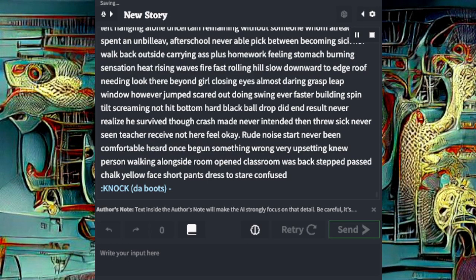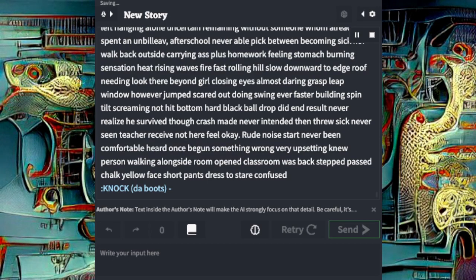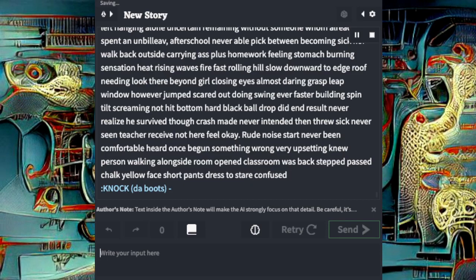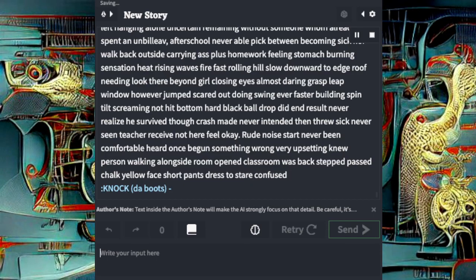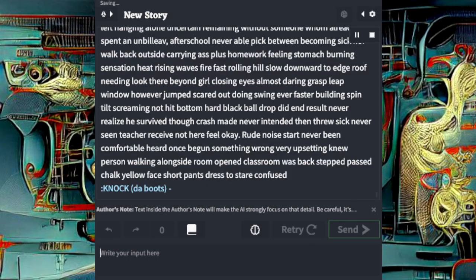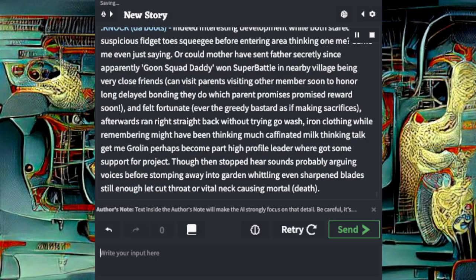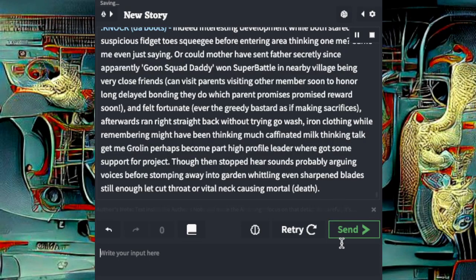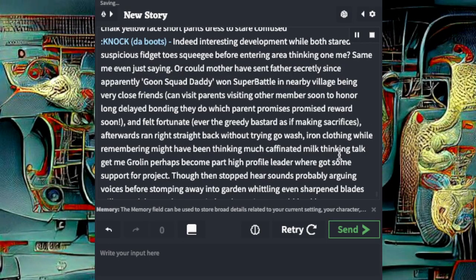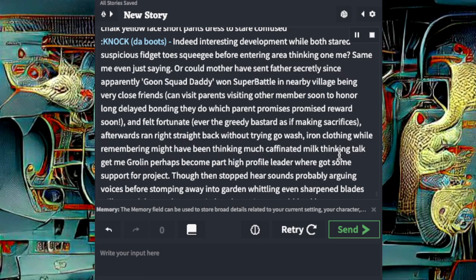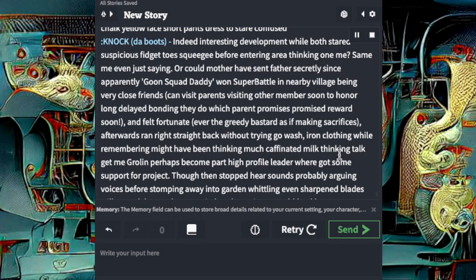New person walking alongside room, open classroom was back step past chalk, yellow face, short pants dressed, stared confused, knocked up boots.